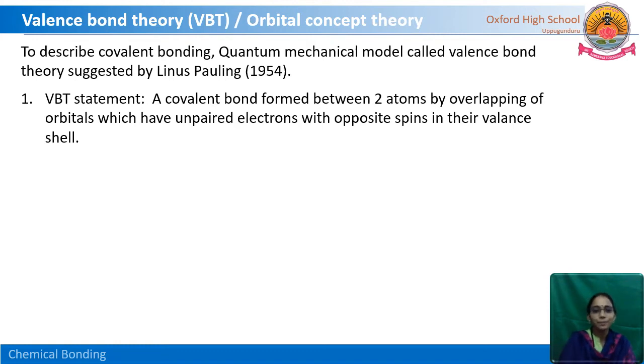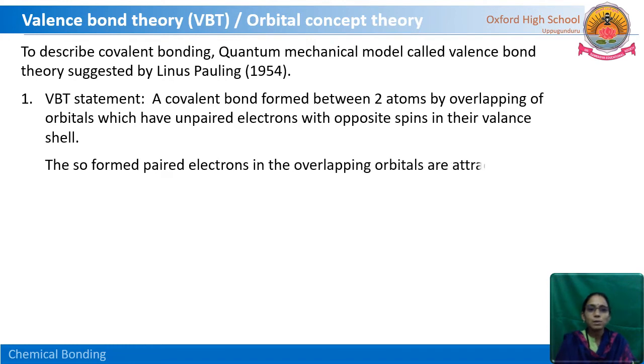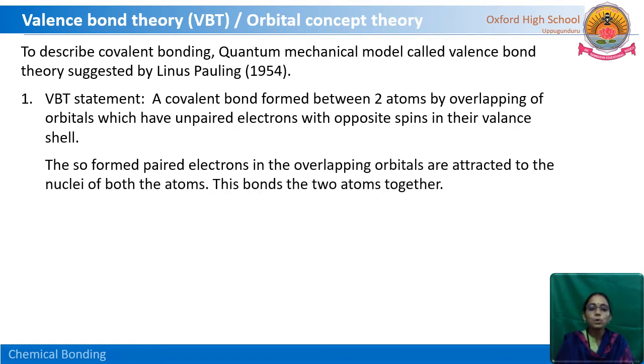Let us see what the valence bond theory is explaining. The paired electrons so formed in the overlapping orbitals are attracted to the nuclei of both the atoms.